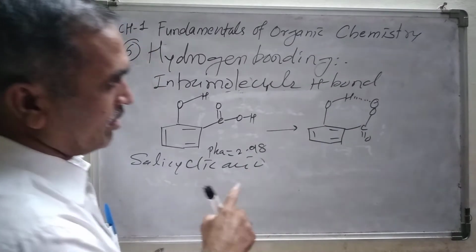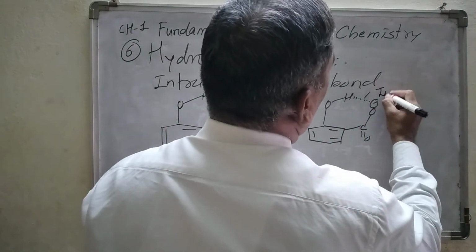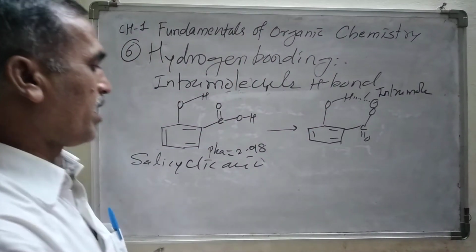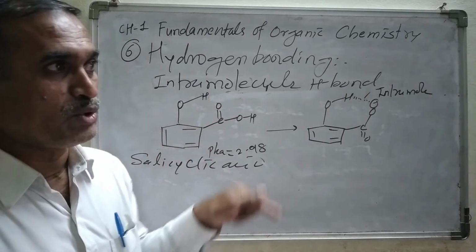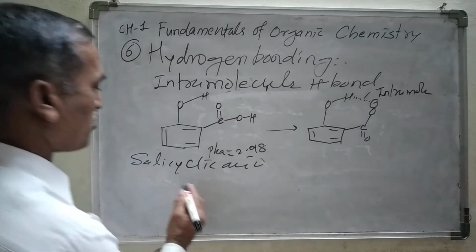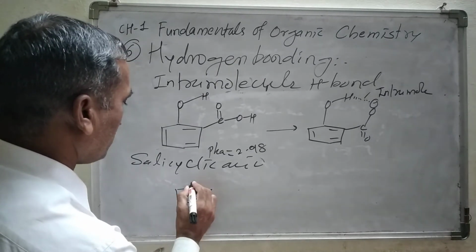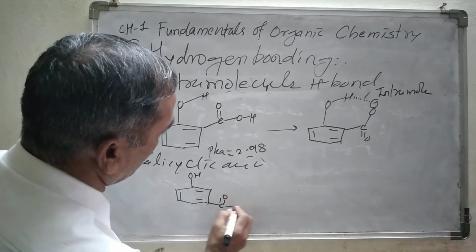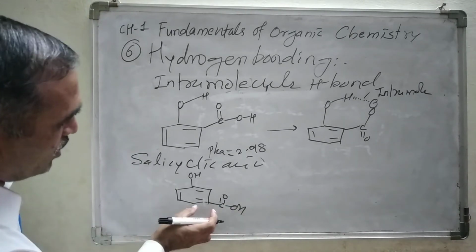This conjugate base is well stabilized due to the intramolecular hydrogen bonding, and that's why this salicylic acid is stronger as compared to its isomer. Its isomer means what? Here you might be knowing its isomer. Here is OH, then C double bond O, OH. We can draw this structure.